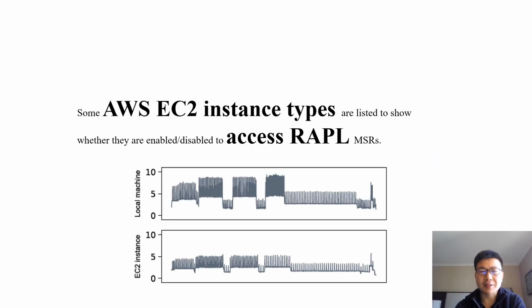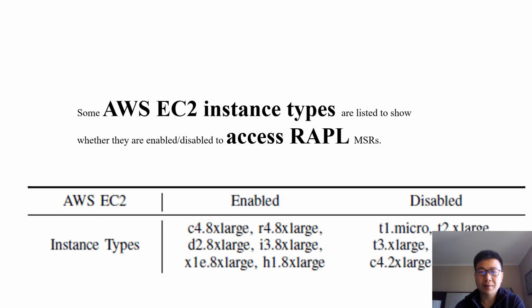Different AWS EC2 instances provide a balance of compute, memory, and networking resources, and can be used for a variety of diverse workloads. We have evaluated some of the AWS EC2 instances to see whether access to RAPL is allowed. We found that some instances do allow it. The tested instances are listed in this table.